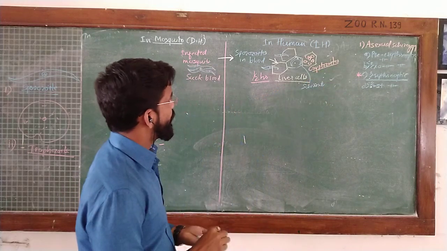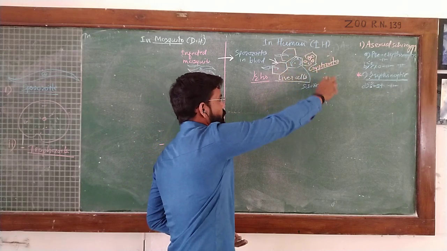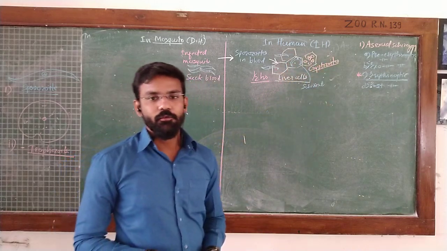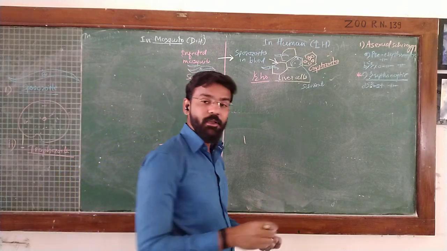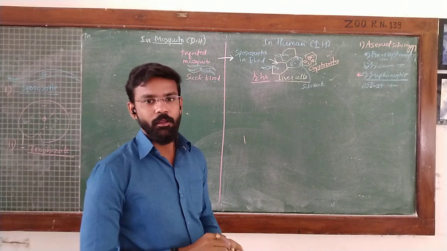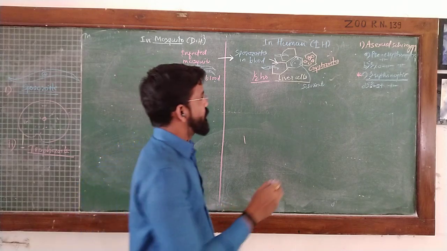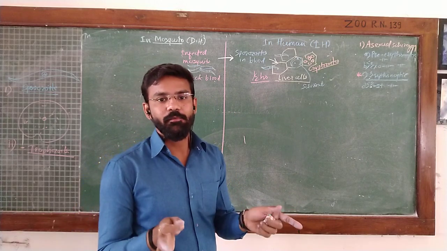Now, after the formation of a large number of such daughter cells by the schizont, the next phase of the life cycle takes place, that is erythrocytic schizogony. Now these cryptozoites divert their life cycle.